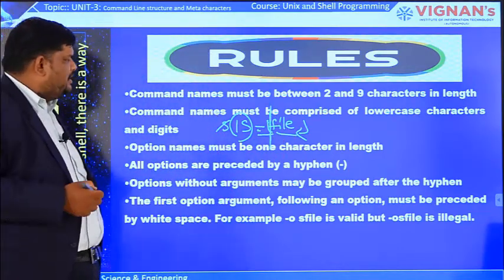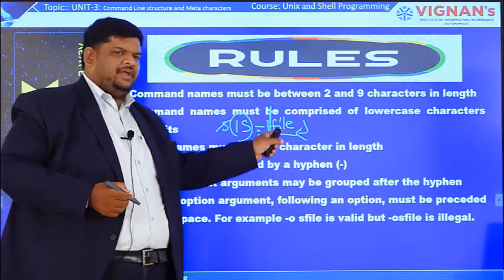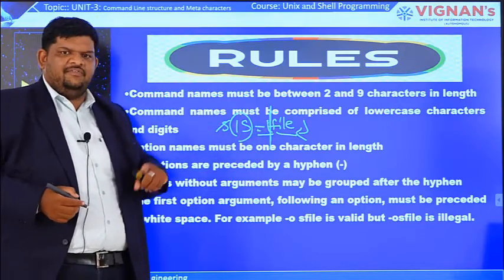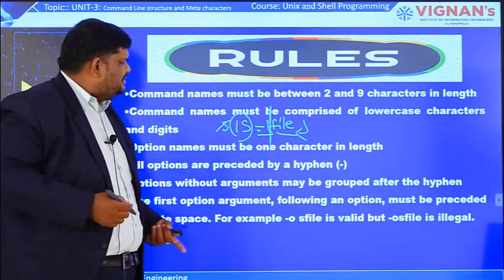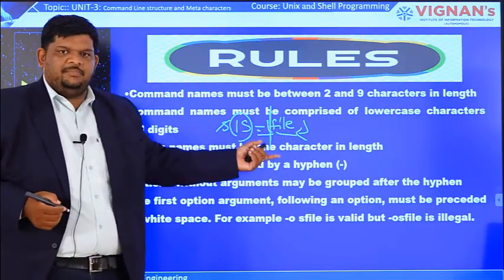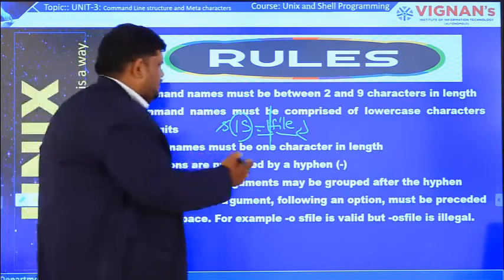After the hyphen it is one continuous word, l file. The shell will generate an error because it cannot tell which is the option and which is the argument. For that reason, we have to divide them with white space.